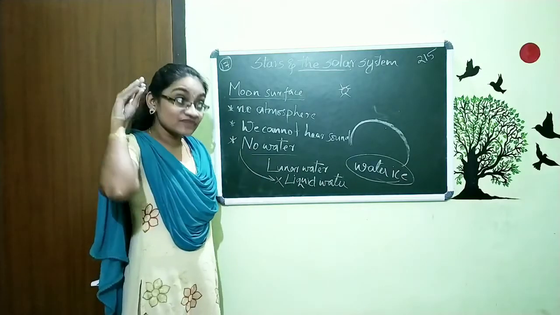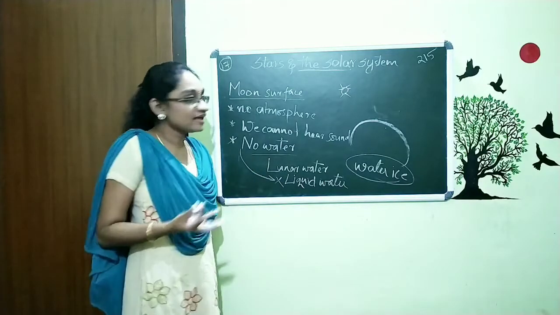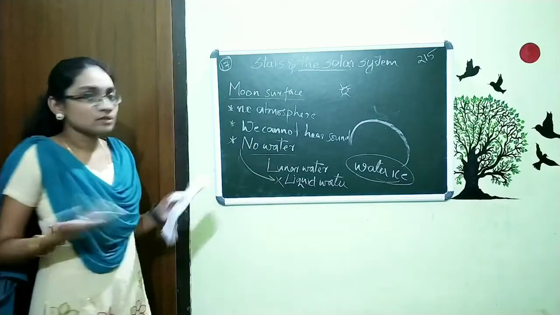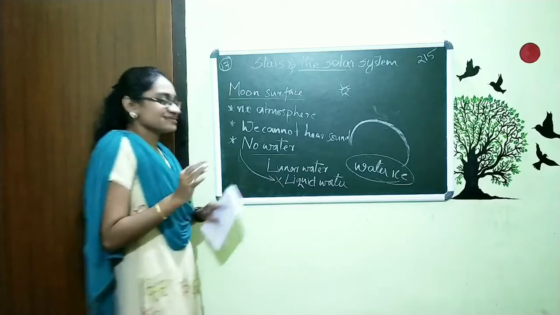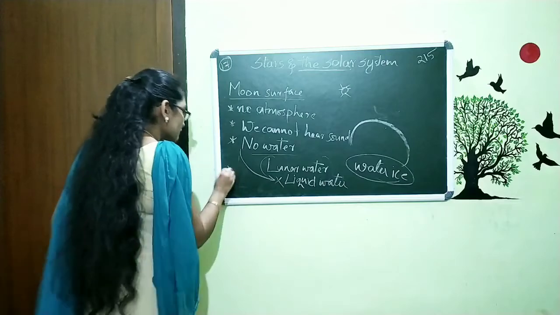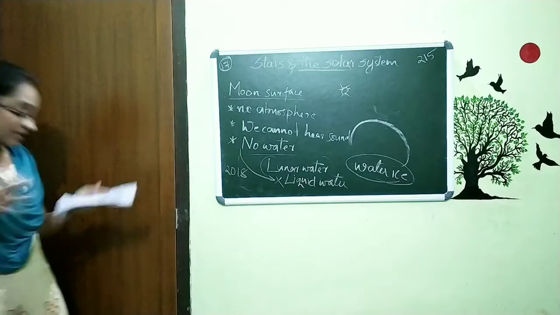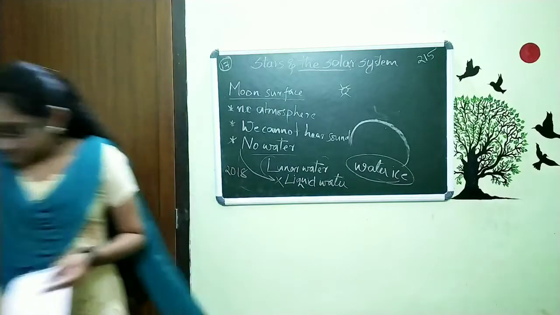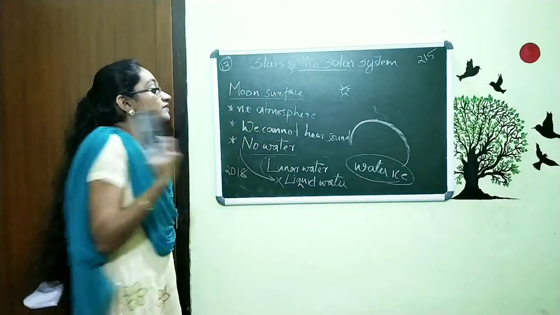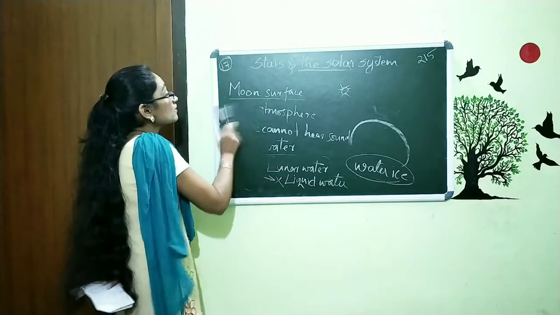And also you can say, at your current level in the 8th standard, that there is no water on the moon, and no plenty amount of water is present on the moon's surface. Actually, you just understood that certain lunar water is present, and in the year 2018 they found water ice on the surface of the moon. Just leave all these things. Just remember there is no atmosphere, so we cannot hear sound on the surface of the moon, and there is no water. These are the things you want to remember about the surface of the moon.